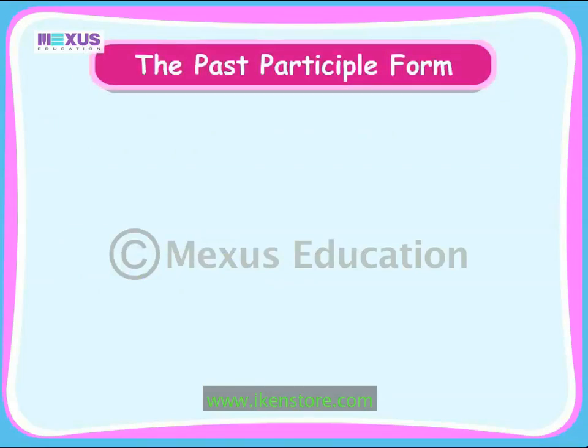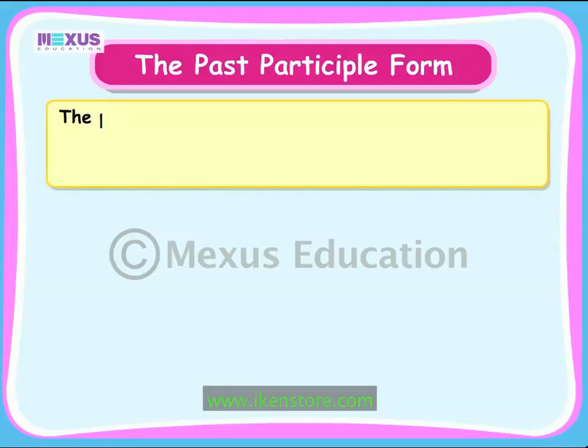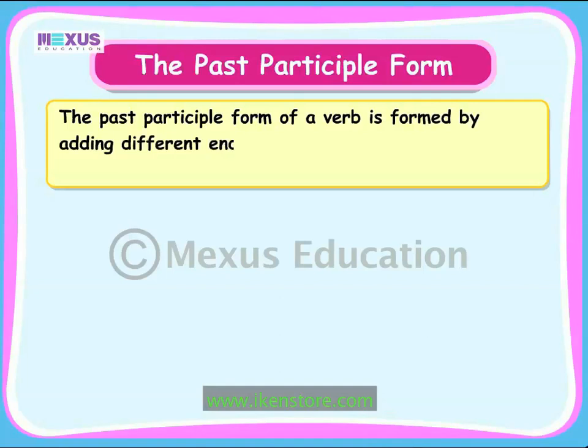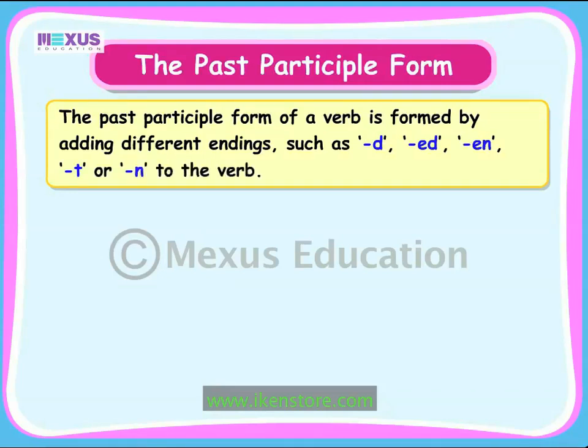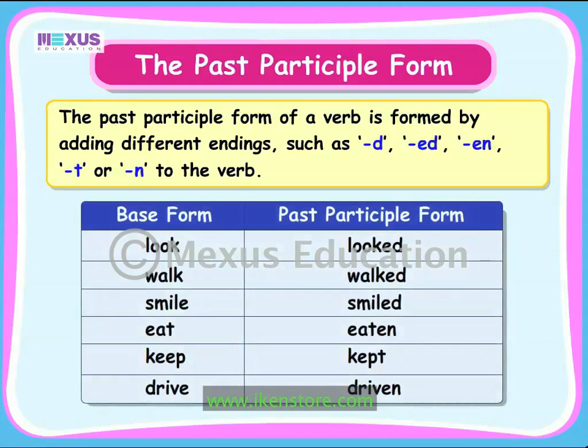Now, we will look at the past participle form of the verb. The past participle form of a verb is formed by adding different endings such as d, ed, en, t or n to the verb. Look at the following table illustrating some verbs.